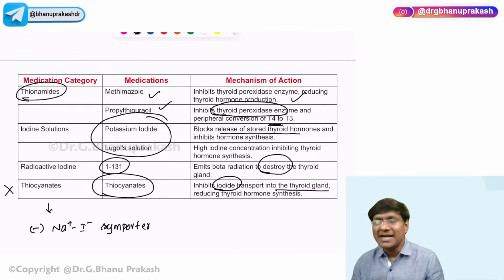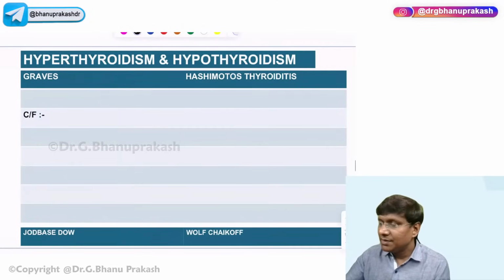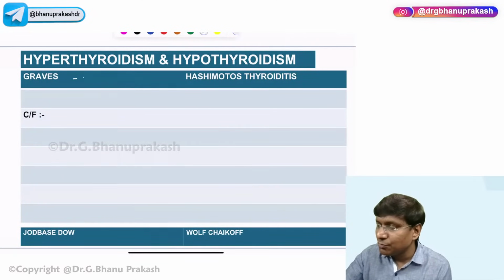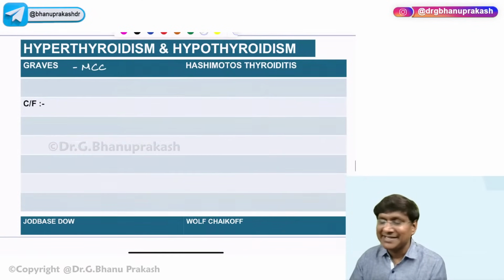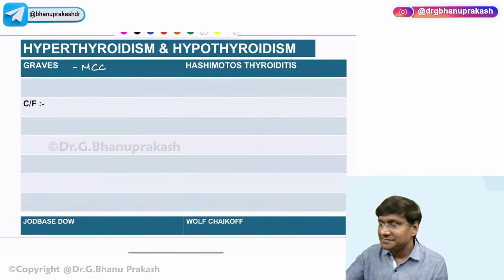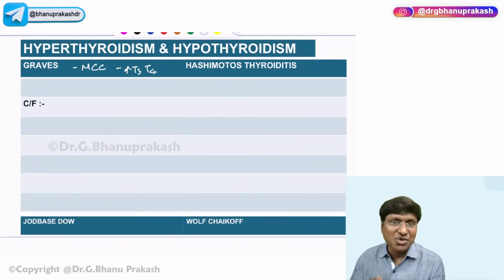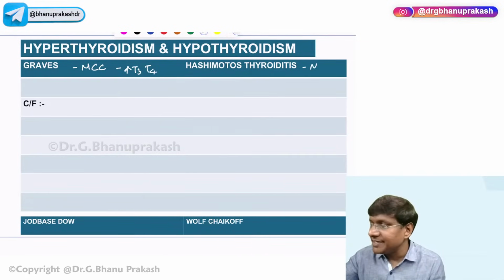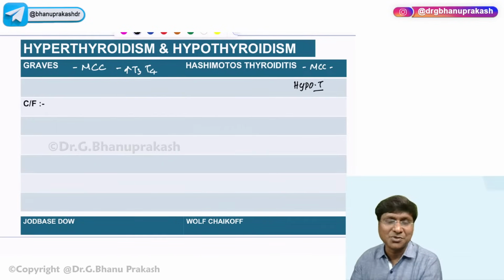Now, coming to the etiology causing hyper as well as hypothyroidism. What is the most common cause for hyperthyroidism? That will be Graves. What is the most common cause for hypothyroidism in India? That will be Hashimoto's. And globally, it is iodine deficiency.